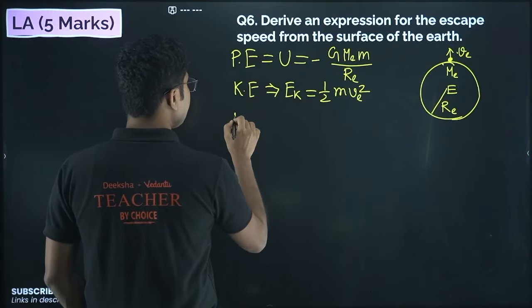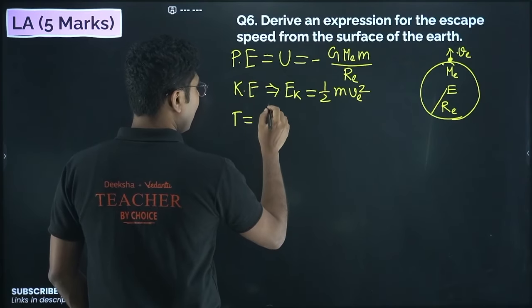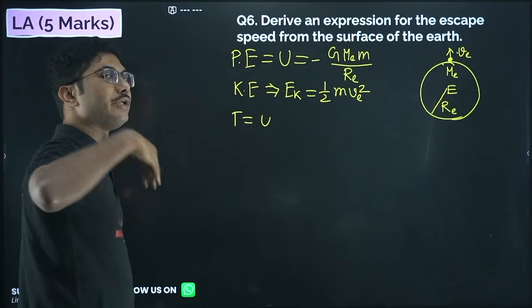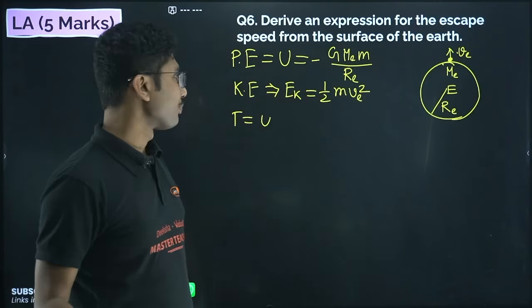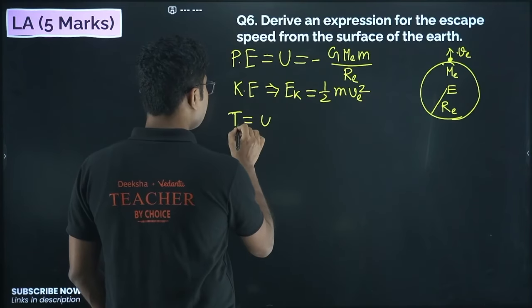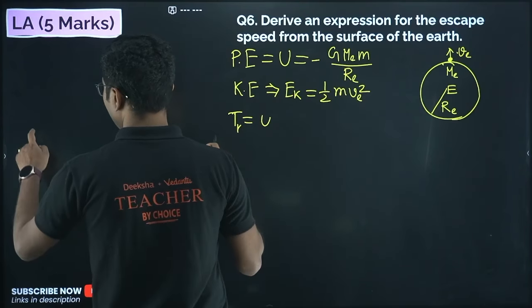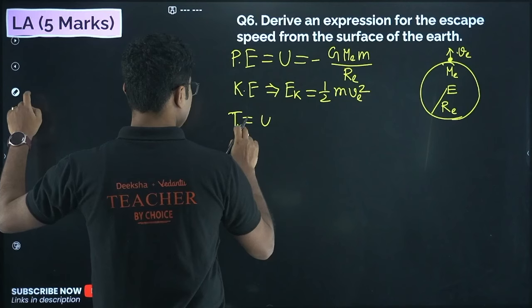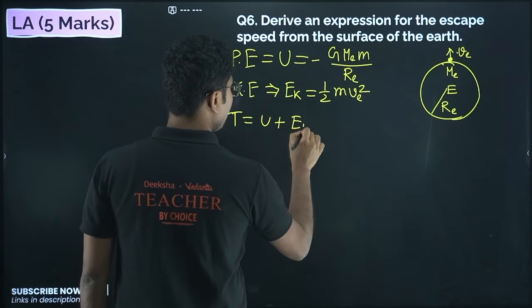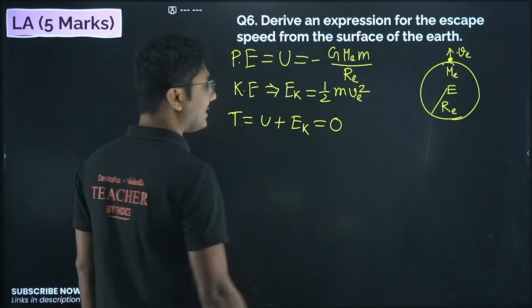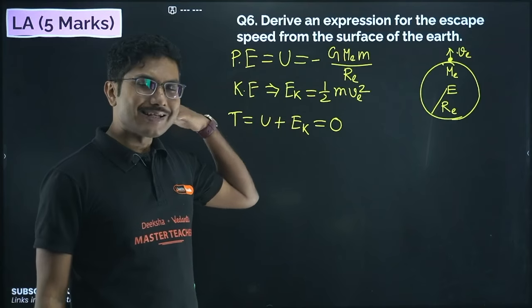So total energy should be, because it is going to infinity, its total energy must be 0. Total energy must be equal to the sum of potential plus kinetic, and because it is going to infinity finally, its total energy at infinity should be 0.